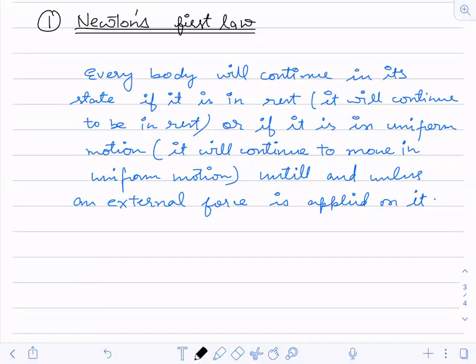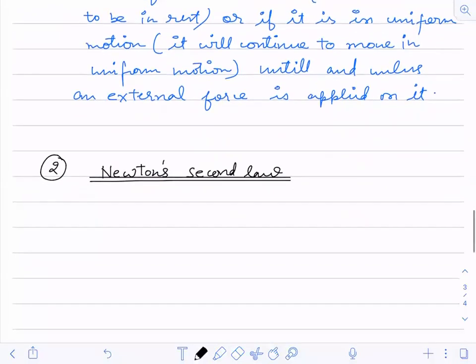I guess everything is clear, so I'm going on to the next law. What is Newton's second law?